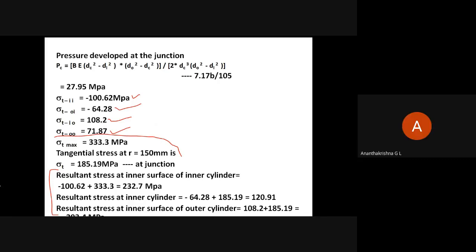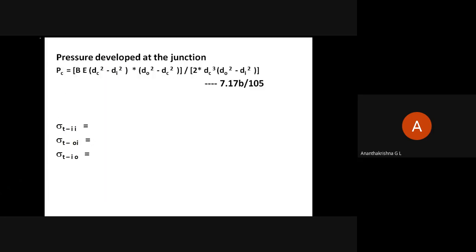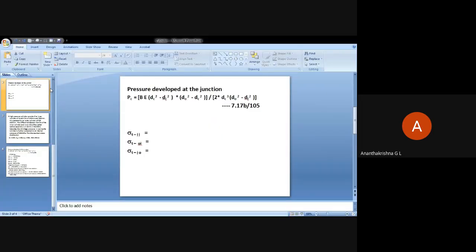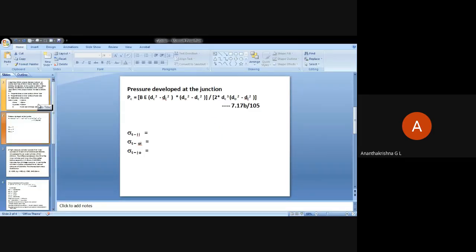For that, you need to use the equation we took at the very beginning, that is maximum tangential stress at inner fiber given by Pi (dO square plus di square) by (dO square minus di square). Please look at the old data handbook, it is equation 7.18, but in the new data handbook it may be slightly different.